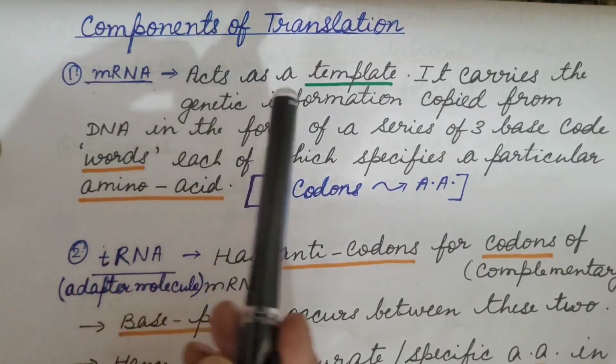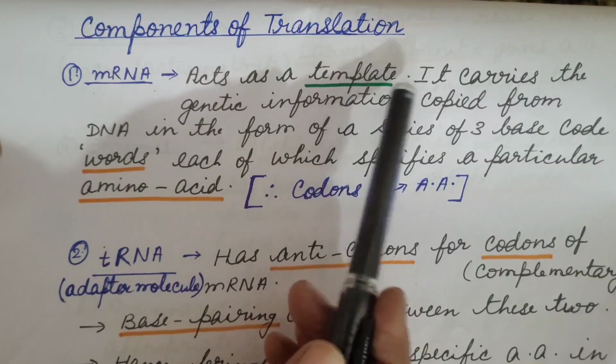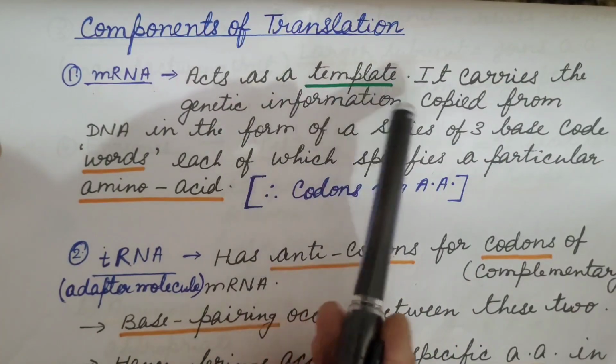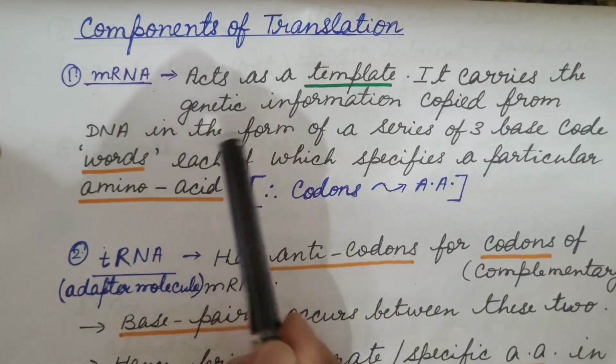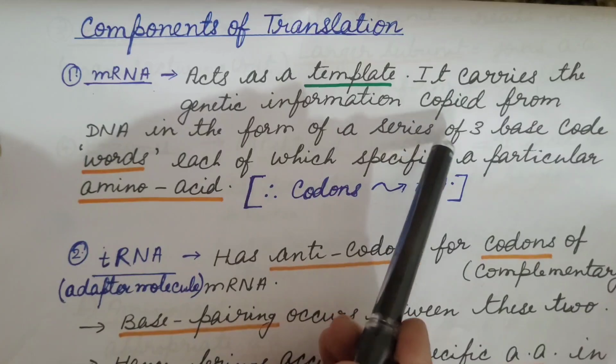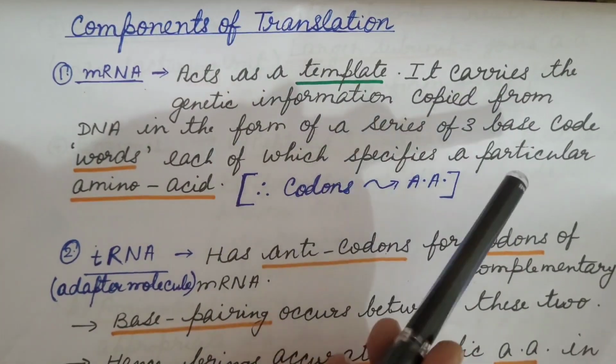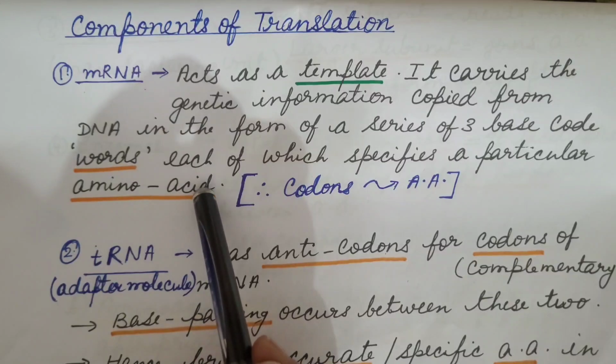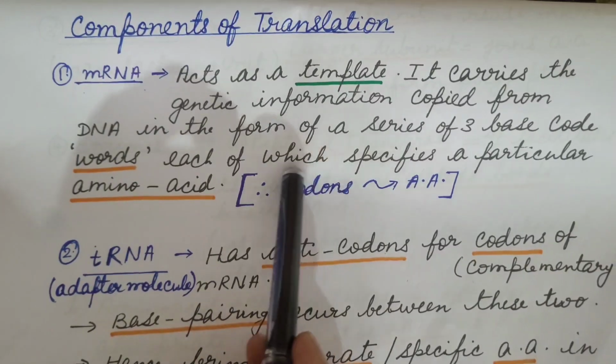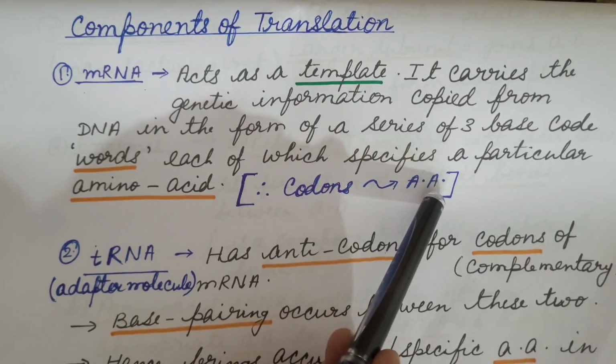First is messenger RNA. It acts as a template. It carries the genetic information copied from DNA in the form of a series of 3-base code words, each of which specifies a particular amino acid. Therefore, codons specify amino acids.